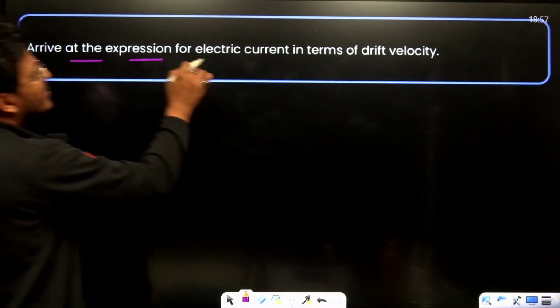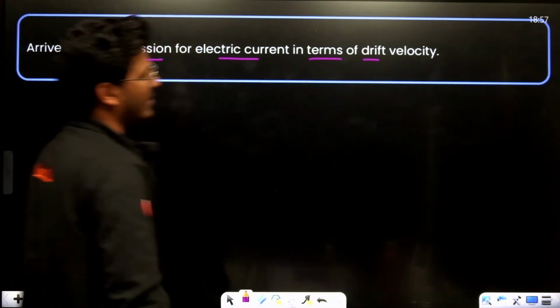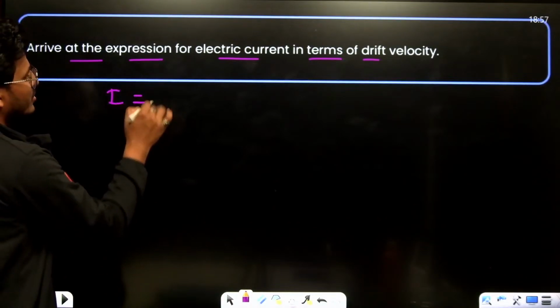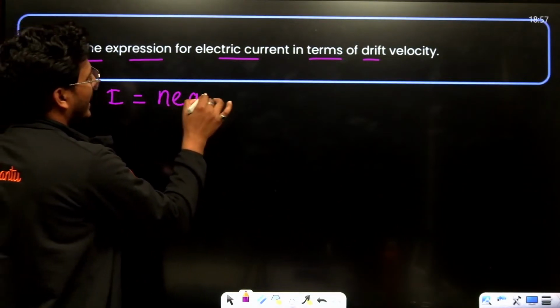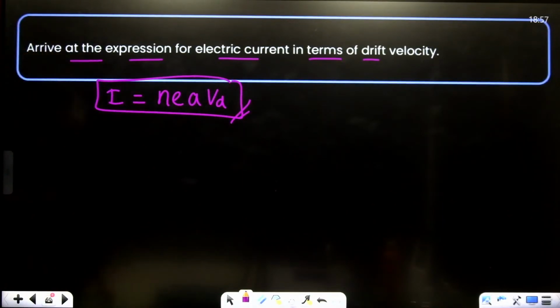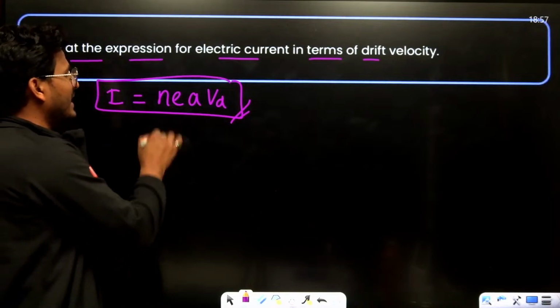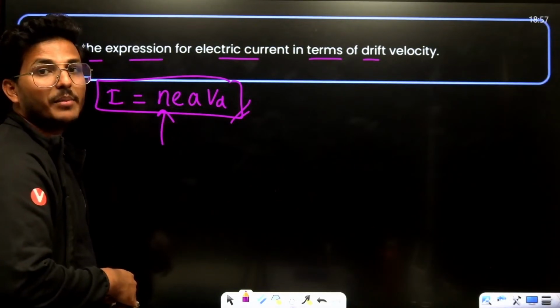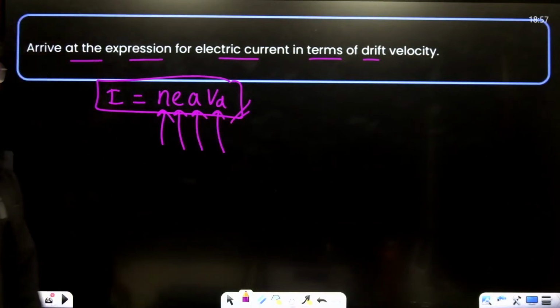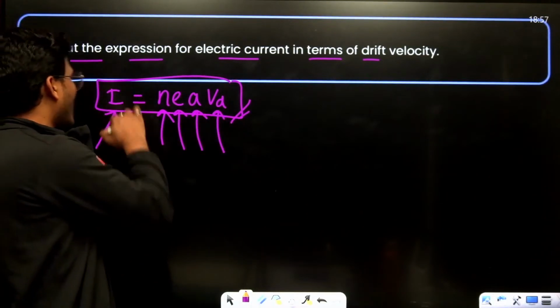Derive the expression for the electric current in terms of drift velocity. Electric current I equals to NeAVd. N is the number of charge carriers, e is the one electronic charge, A is the area of cross section, and what about Vd? Vd is the drift velocity, and this I is the current.